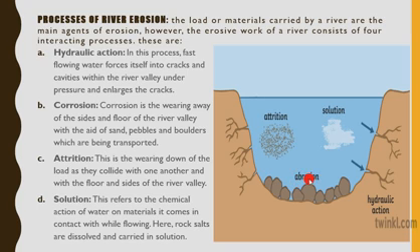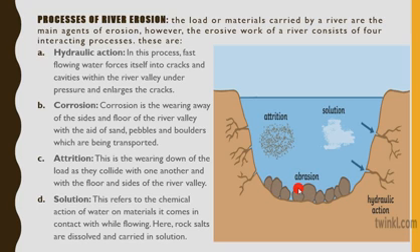Then two is corrosion, also known as abrasion. When we look at the action of wind in a desert, it is called abrasion. Corrosion is the wearing away of the sides and floor of the river valley with the aid of sand, pebbles, and boulders, which are transported. So you can see, as these materials are being transported, they wear away the sides, or the belly or the valley of the river. As they touch the ground, they hit it, which leads to the wearing away of this side.